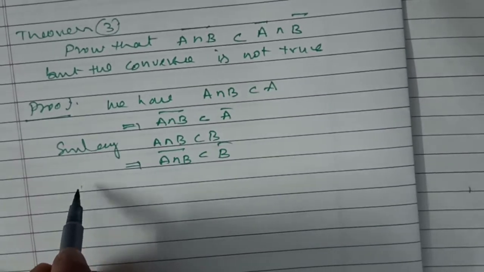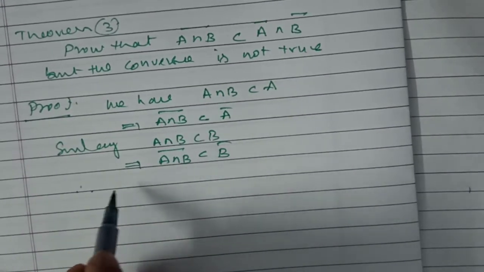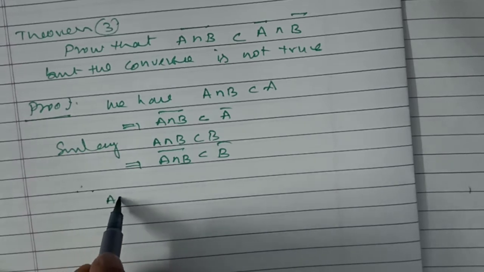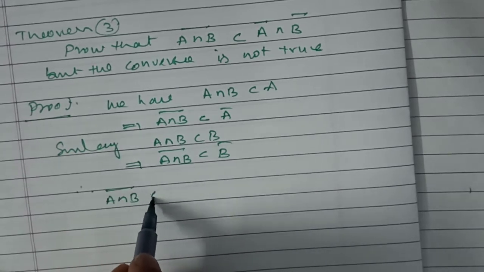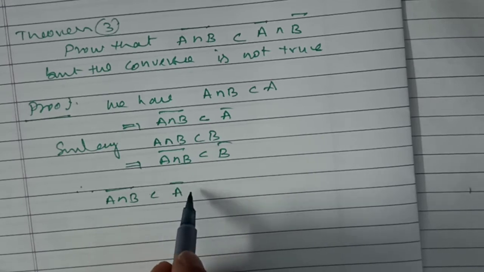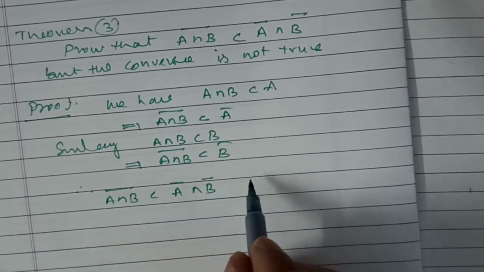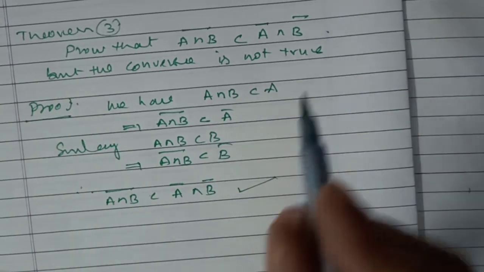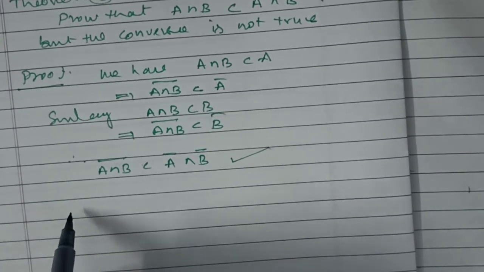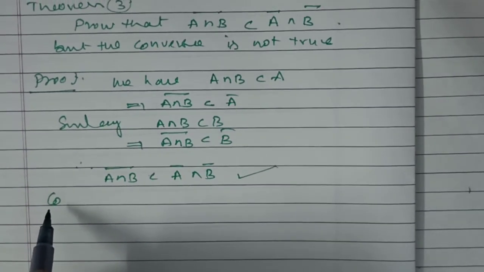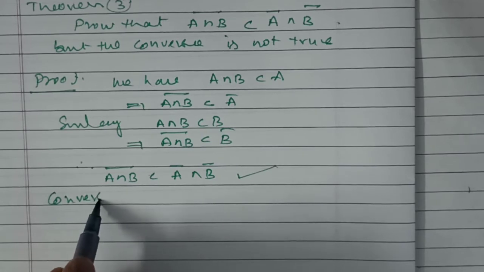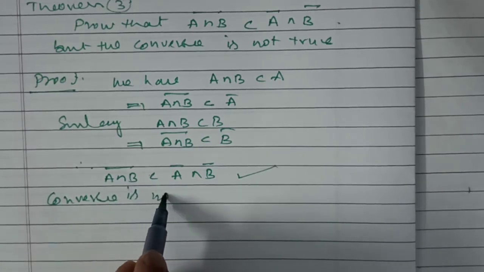Therefore, (A intersection B) bar is a subset of their intersection, A bar intersection B bar. It was proved. Whereas the converse need not be true.